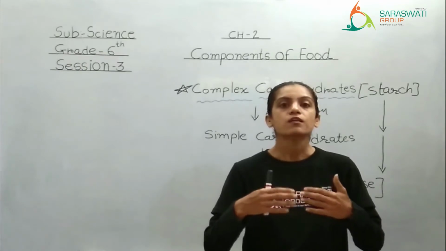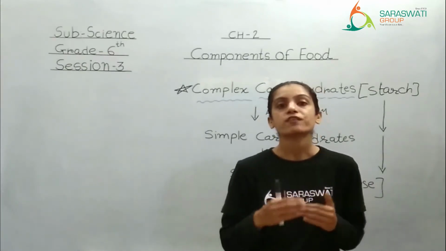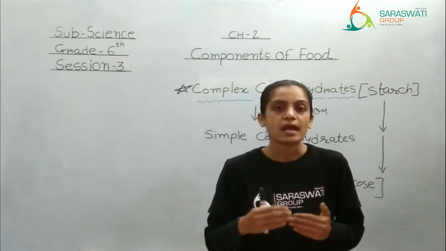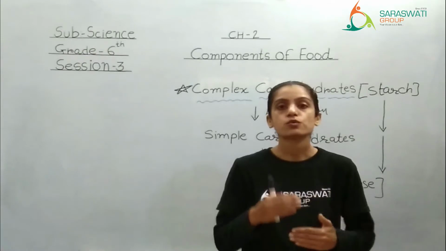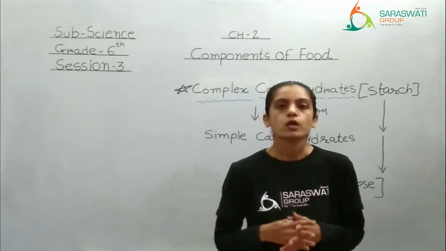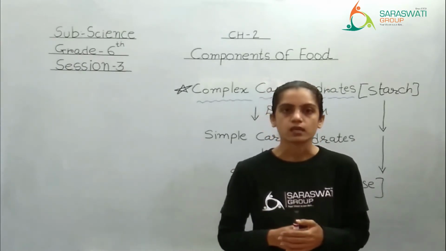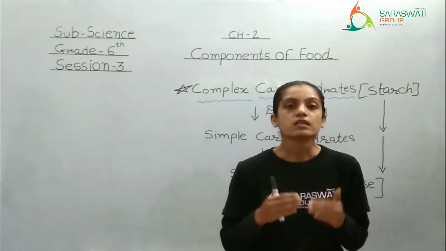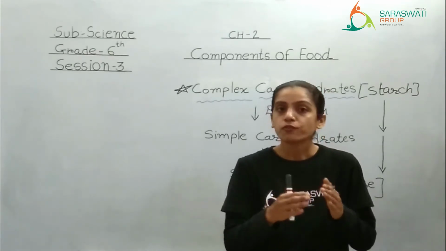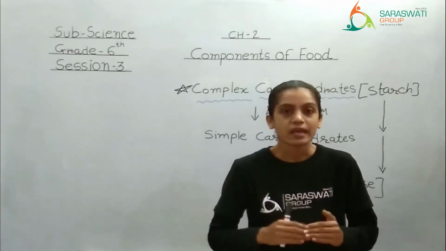The person's weight will increase. Why? Because the extra amount of carbohydrate has been converted into fat, which leads to gaining of weight. Right? Clear? So in short, whatever amount of food you are taking, you should have an idea of what is good for your body, and if the food is good and healthy, how much you should take.